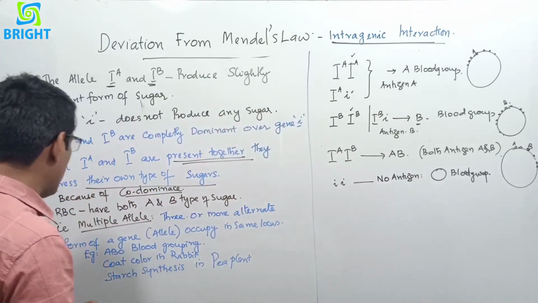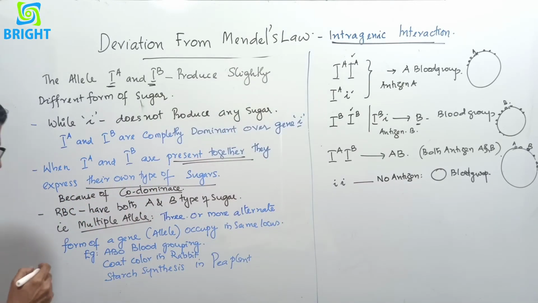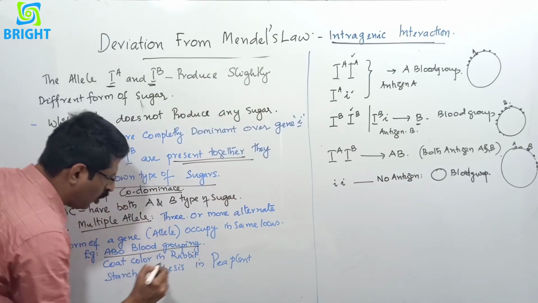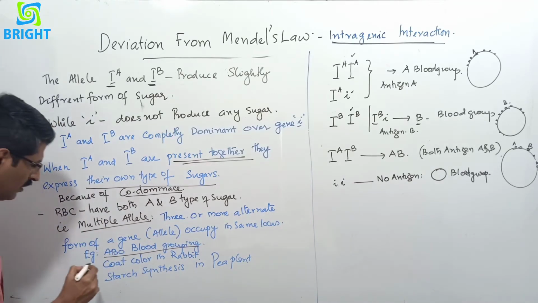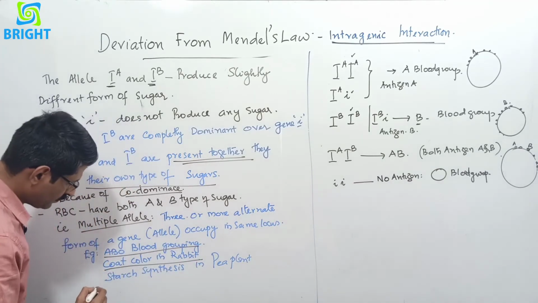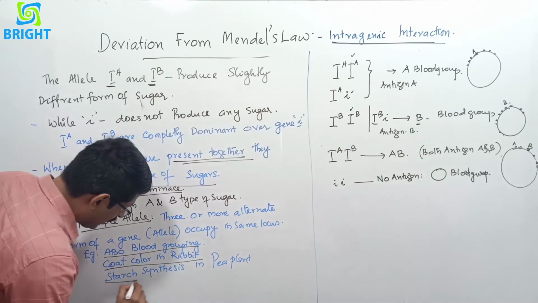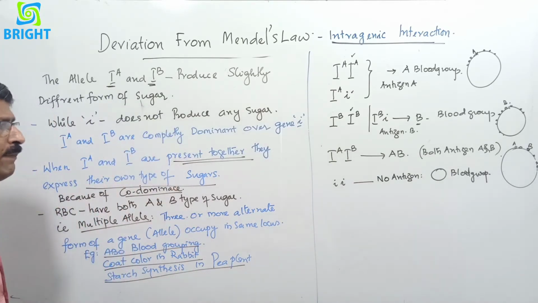And the examples for codominance or multiple allelism are, one, ABO blood grouping, that we know, and coat color in rabbit, and also starch synthesis in the pea plant.